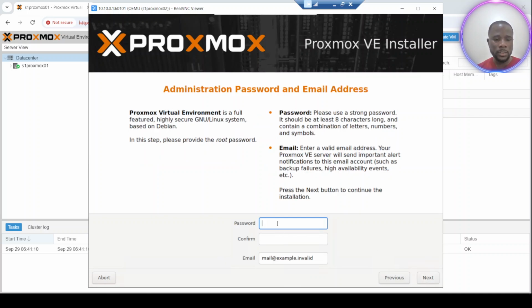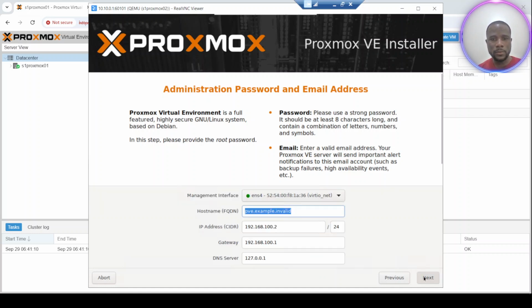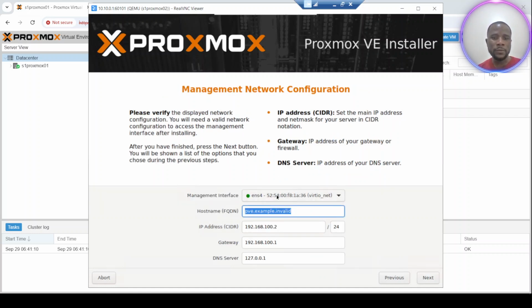The password. And the email. You can use a valid email, but it's up to you. Okay, next.